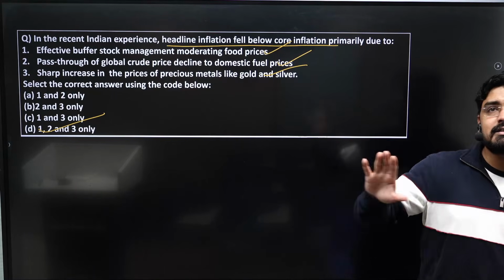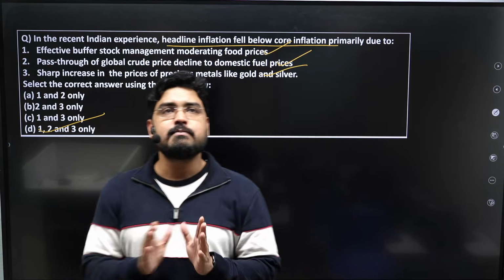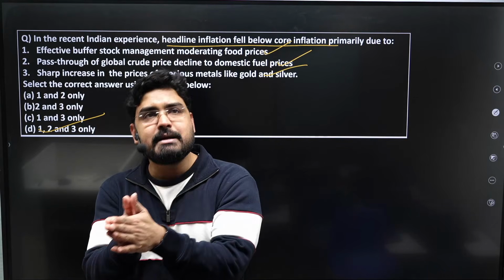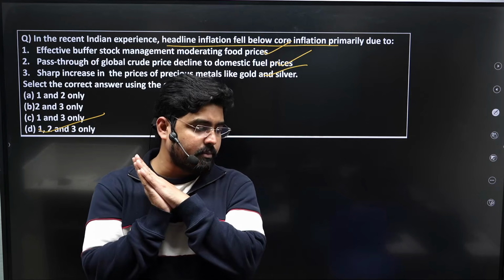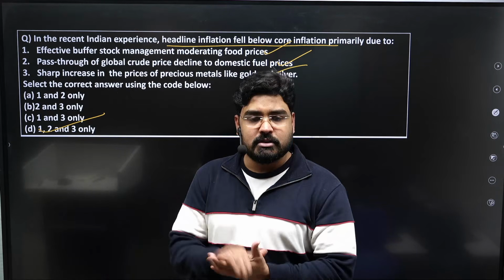So that's it with respect to inflation. Today we completed these two important themes, financial market developments and also inflation in the Indian economy. Very, very important for the prelims. So I hope you enjoyed the discussion.